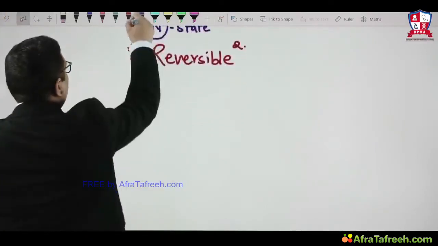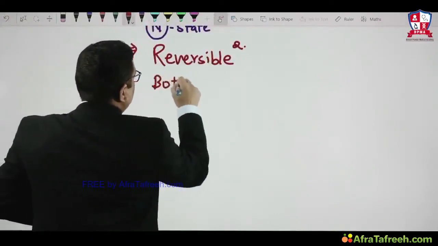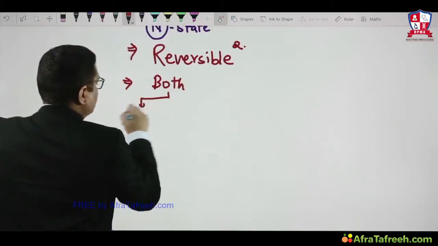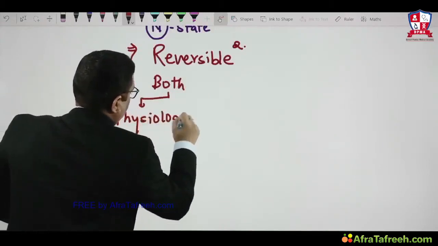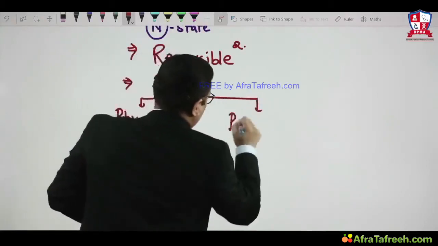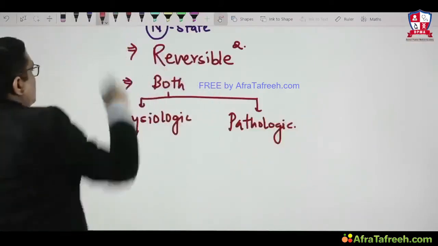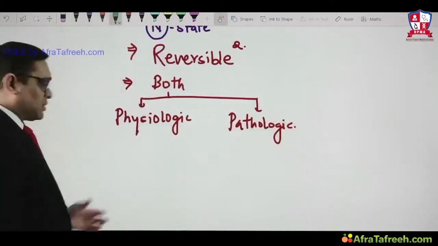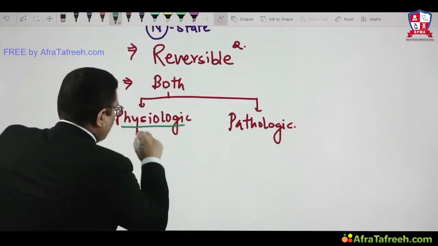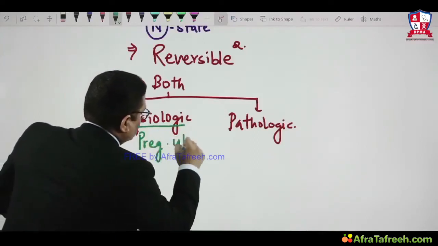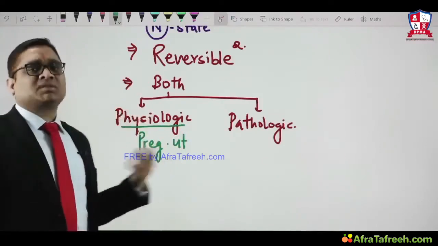Cellular adaptations are both physiologic and pathologic, right? This is very important to understand. For example, if you talk about the physiologic, we can take the example of the pregnant uterus. What are the changes we are seeing in the pregnant uterus? Hypertrophy, hyperplasia. So that is the example of physiologic cellular adaptation.